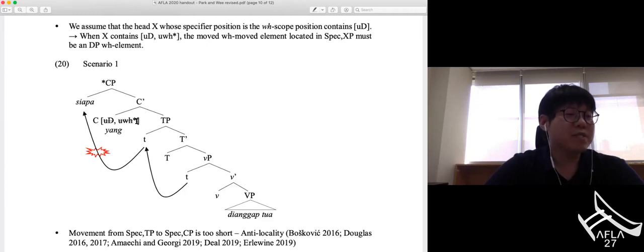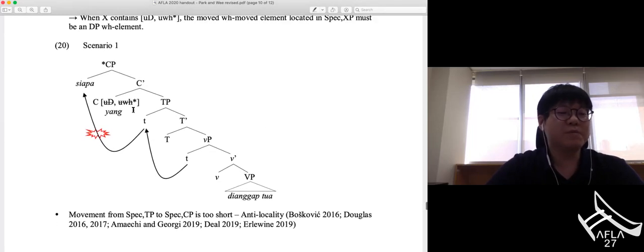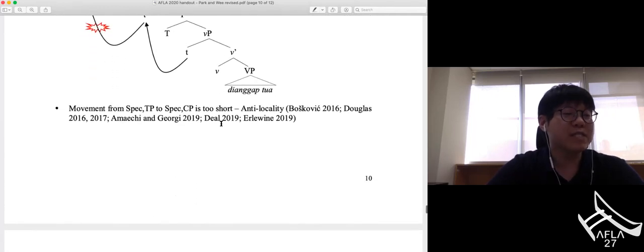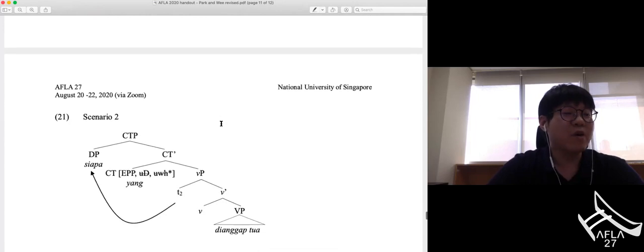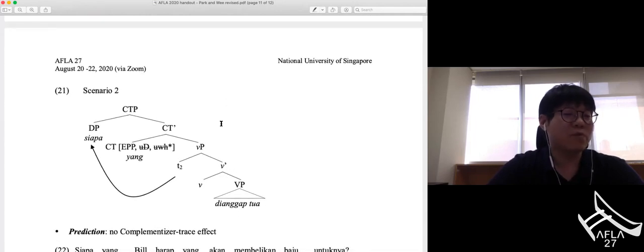The moved WH element is a DP WH element. However, this cannot be an appropriate derivation for the grammatical sentence in 18b. This is because movement from spec DP to spec CP is too short, which is referred to as anti-locality. So in order to account for how the sentence 18b is generated, we propose the structure in 21, where the CT head contains EPP, uninterpretable D, and uninterpretable WH feature, which forces the WH element located in the WH scope position to be a DP, only a DP.